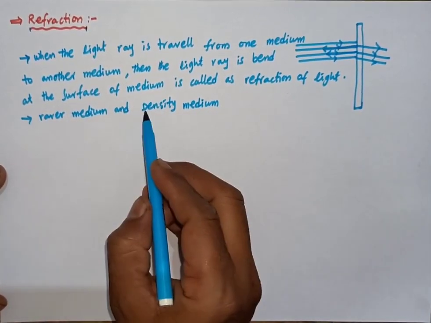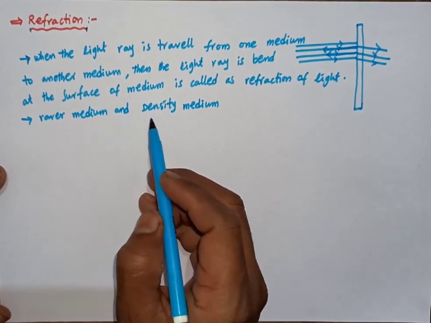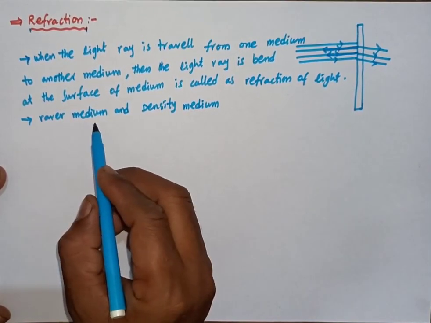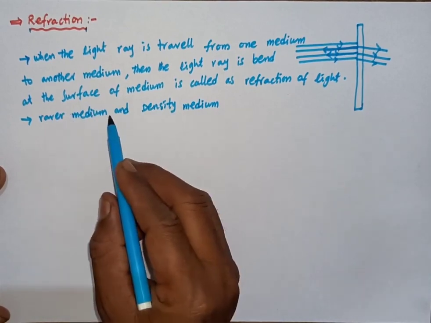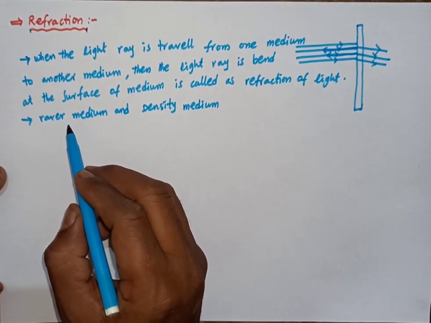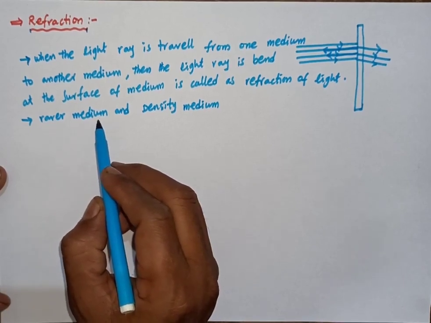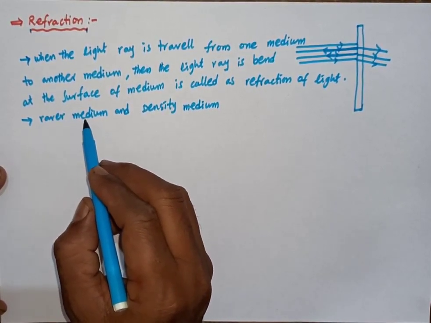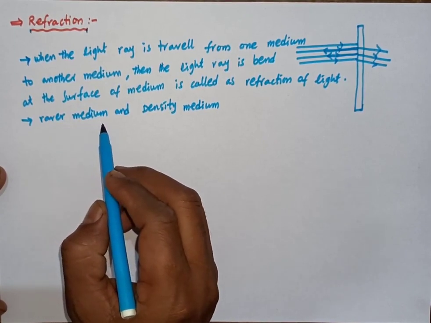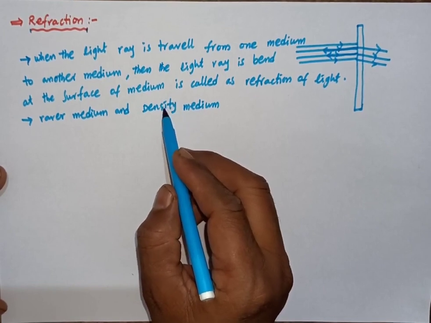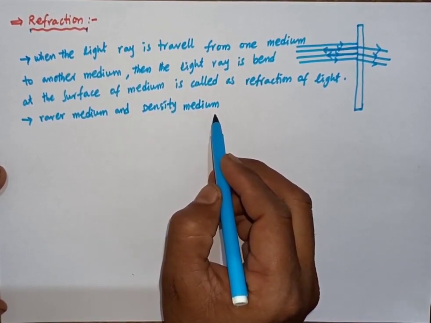When light passes through a medium whose optical density is low, that medium is called the rarer medium. When the optical density of the medium is high, it is called the denser medium.